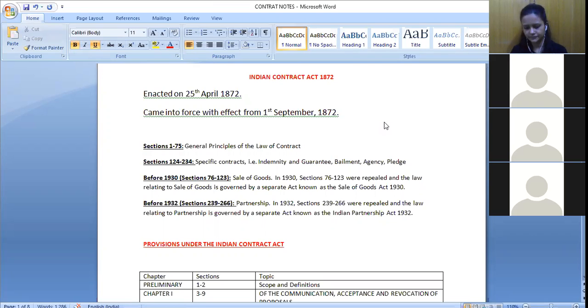Anyone? What about the remaining sections? So we have certain general principles and also we have some specific types of contracts. Now, what about these remaining sections in between section 76 to 123?